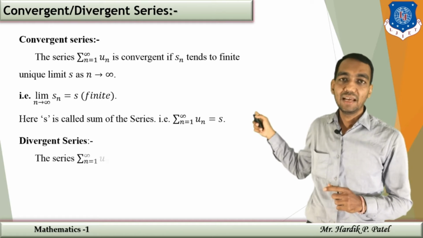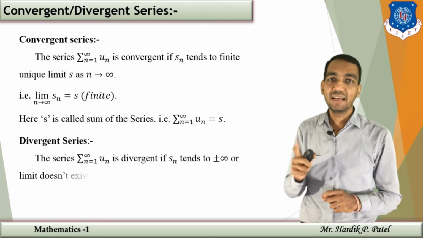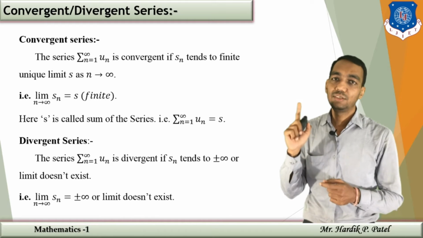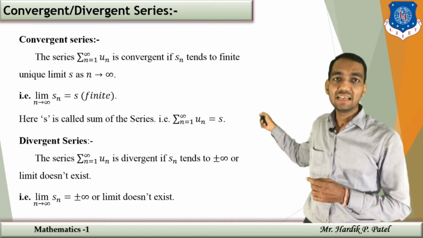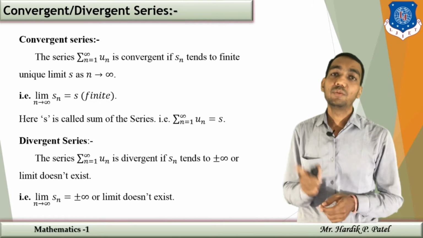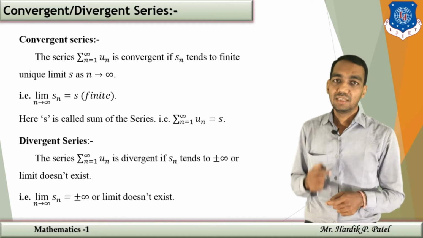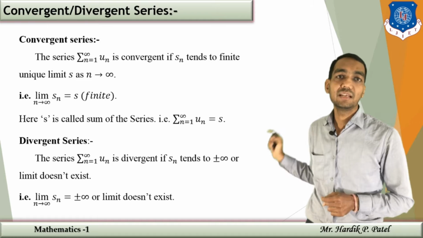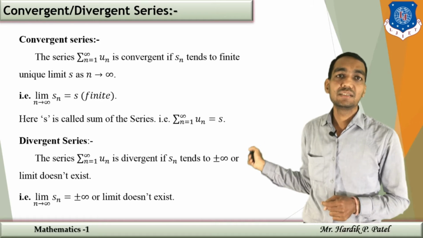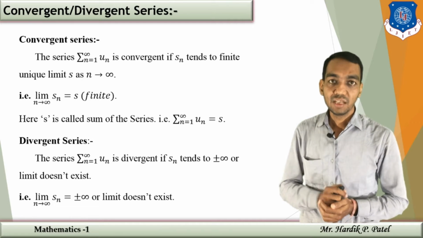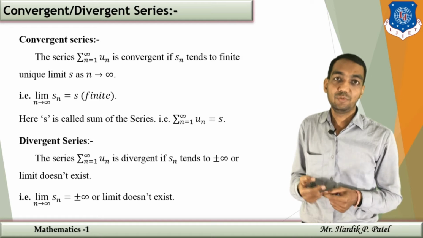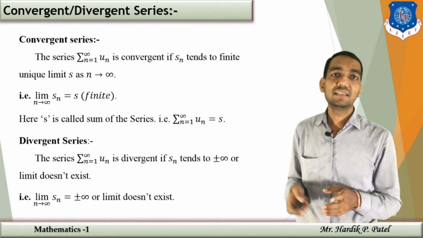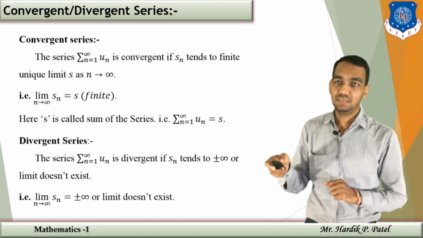Suppose you apply the limit to Sn and you get some finite unique limit S, then the series you have is said to be convergent, and whatever S you get is called the sum of the series. If the limit of Sn does not exist, or it has the value infinity or minus infinity, then your series is said to be divergent. If you have more than one value, that means the limit does not exist, then the series is called oscillatory. Oscillatory is a particular form of divergence.